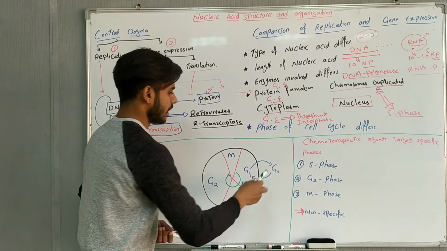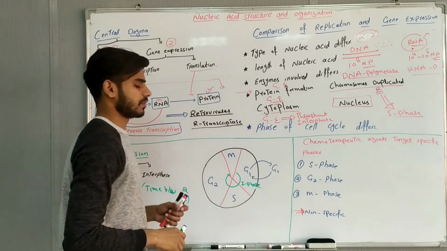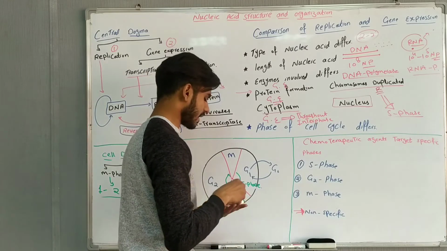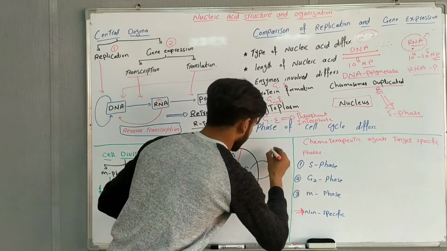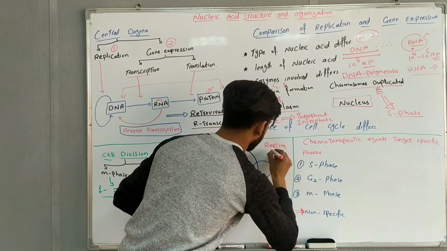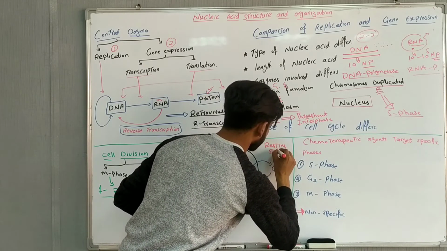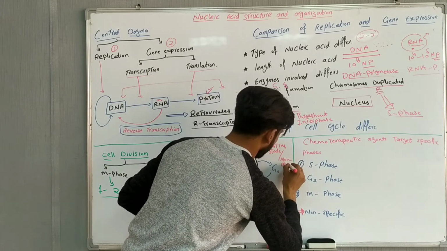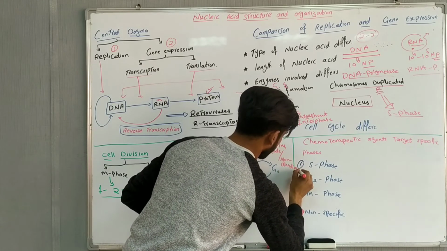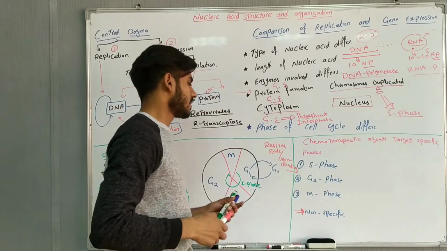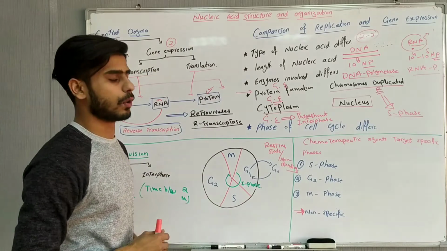Let me explain first what cell division is. We will start from the G0 phase. Some cells go into the G0 phase, which we can also call the resting stage or non-dividing stage. In G0, cells do not undergo a cell cycle.